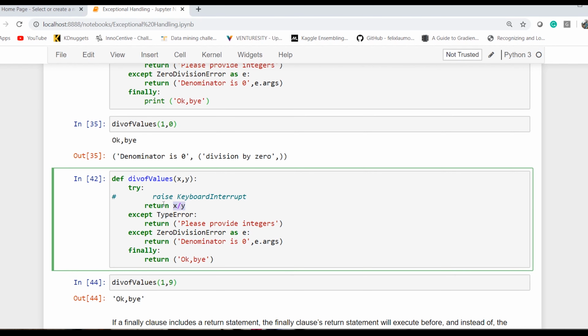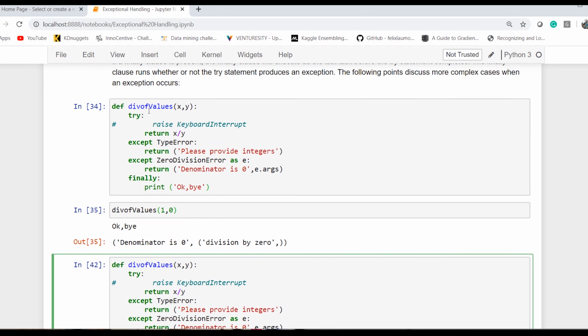So what happened? If in your try and except code, a finally block exists and it has a return in that particular block, then this block will get executed no matter whatever has been written anywhere. So this kind of thing has to be kept in mind when we are doing try, except and finally. So if your finally has a return, this is the only one which gets the priority rather than the try block.